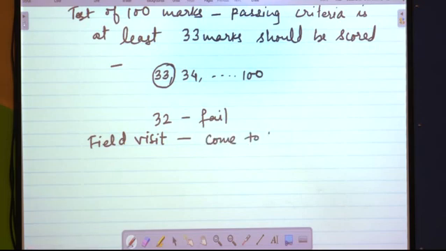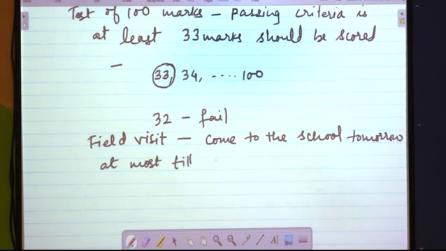Come to the school tomorrow at most till 8 a.m.